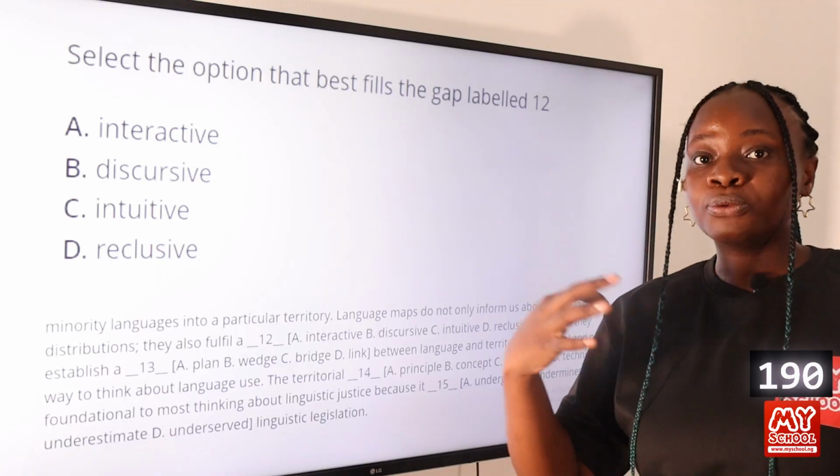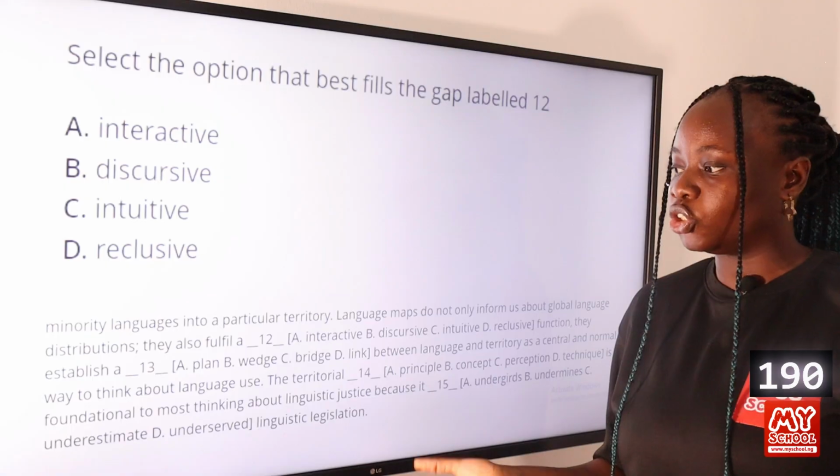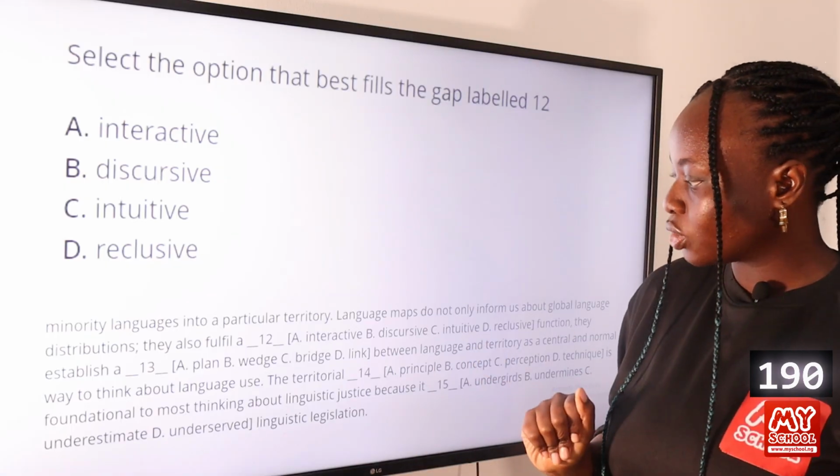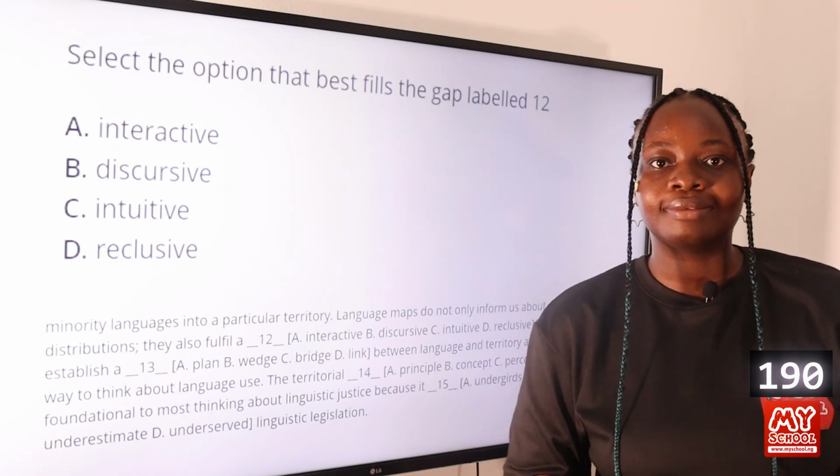That means they help to shape discussions and ideologies about language. So, option B, discursive, is the best option to fill in that gap. Option B is the answer to this question.